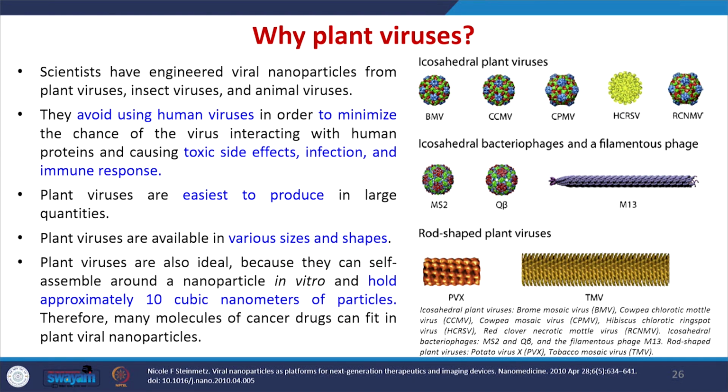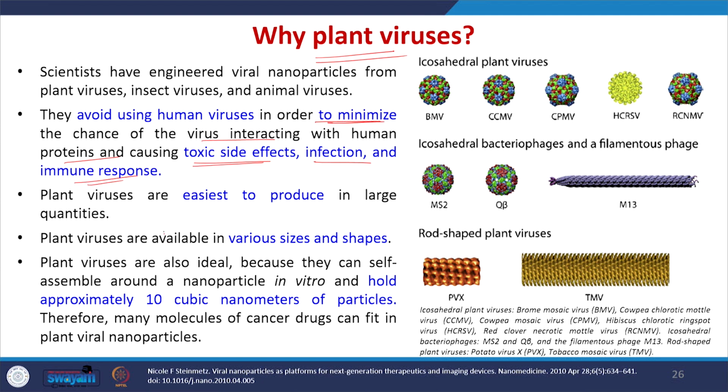So the next question is, what kind of virus do we have to use for synthesizing the nanomaterials? We have to use the plant virus. Why do we have to use the plant virus? Because we want to minimize the chance of the virus interacting with the human proteins and causing toxic side effects, infection and immune response. To avoid that, we have to use the plant viruses.